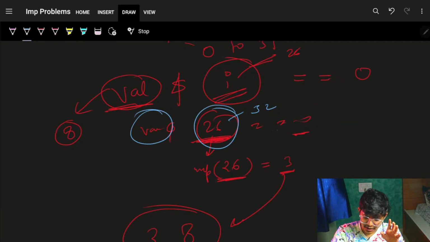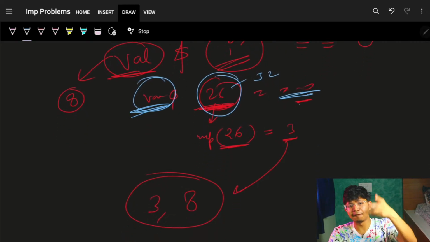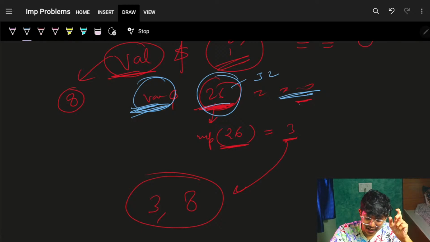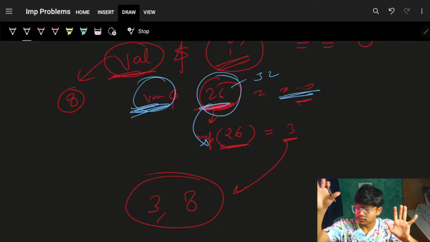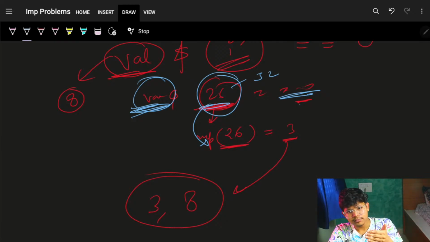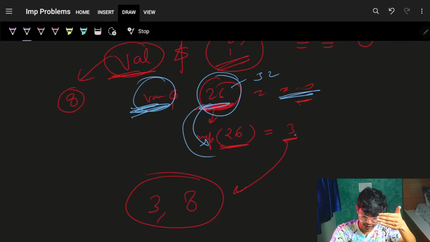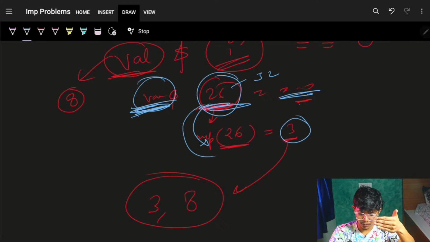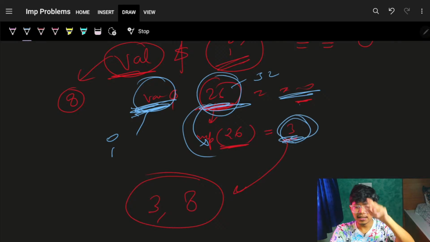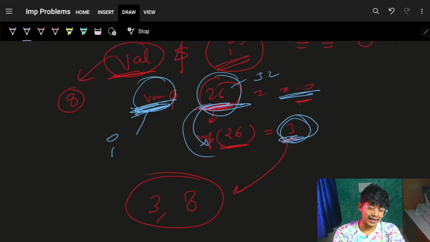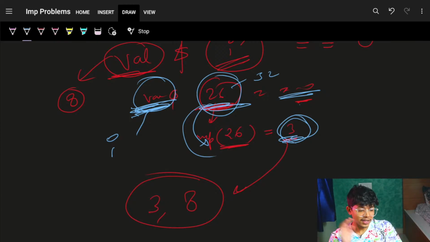If that is the case, simply find that val. If you find a val and a number, that number should already have occurred in your particular rows, and you should also know the row of that number, by using the map. Simply by that, you can find the rows of both the numbers, and that would be the answer itself. Cool.